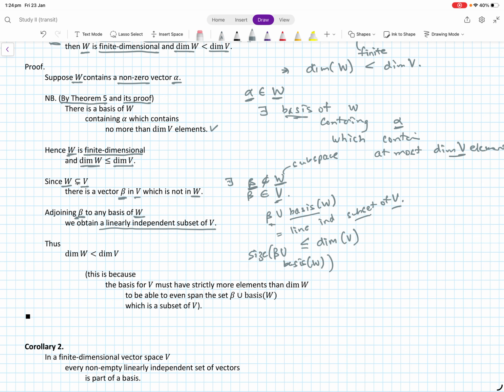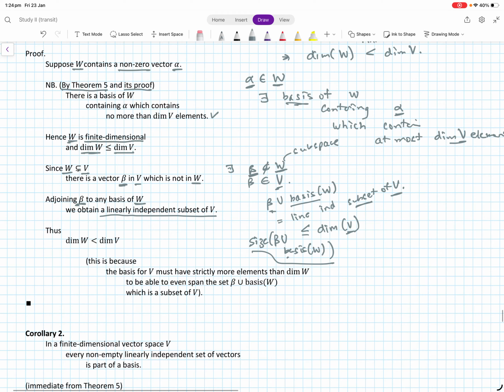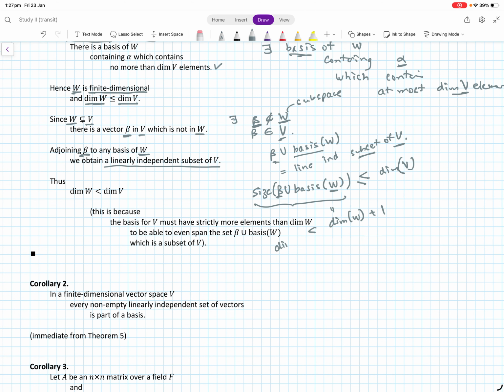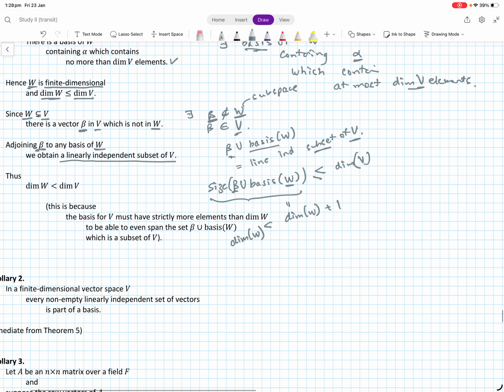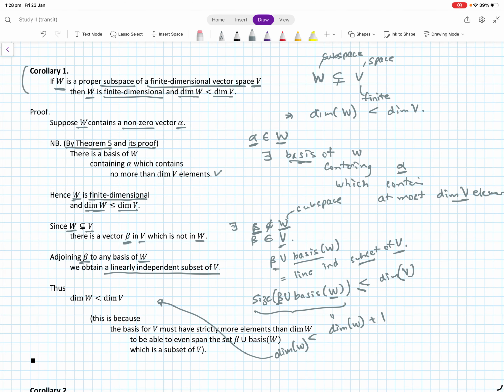Because this is a linearly independent subset, and we know that this linearly independent subset cannot have a size greater than that of the dimension of the vector space it is in, right? Okay, and once you have this object, then we can conclude that this clearly has dimension W plus 1, and is obviously strictly less than the dimension of W. Okay, so this is how you get this final statement over here. So that is the proof of this corollary over here, that W is a proper subspace.